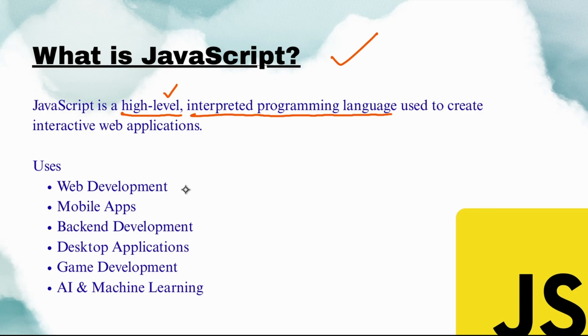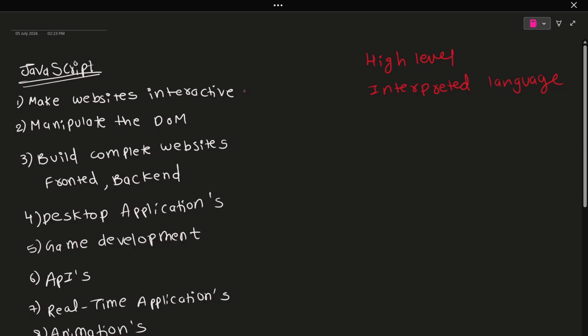Okay, and it is also used for web development, mobile applications, backend, desktop, game, AIML. For all these applications we will use JavaScript as our language to code. If you see, it is used to make websites. It is used to manipulate the DOM, which is nothing but the document object model. It is used to build complete websites.